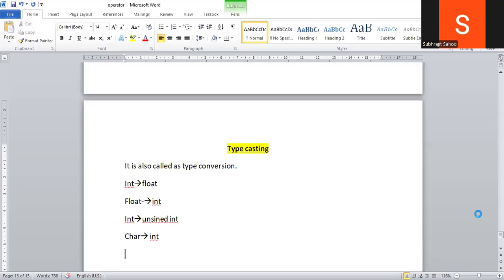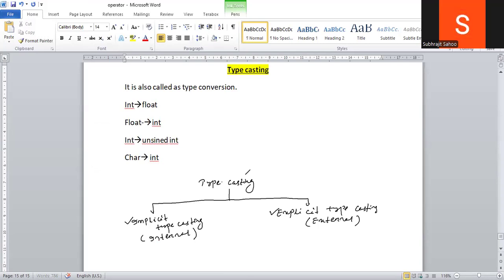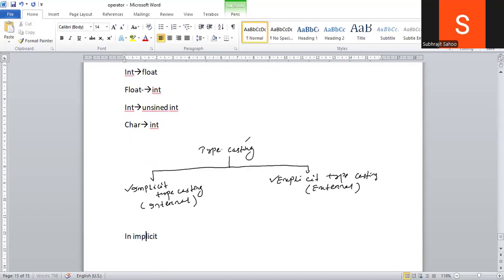Very simple: in implicit typecasting, data type conversion will be done automatically.